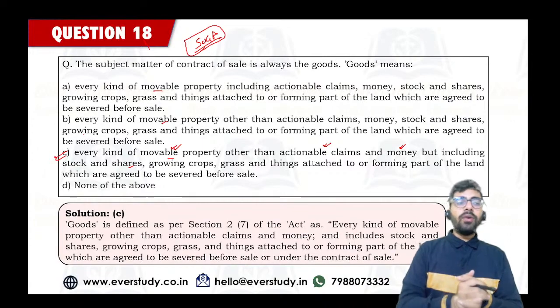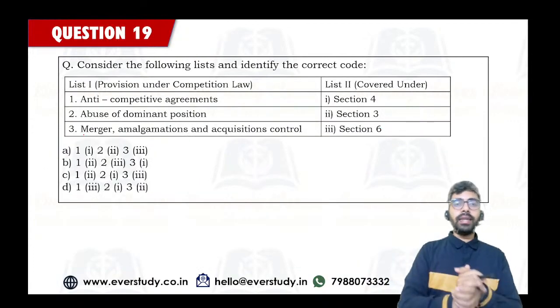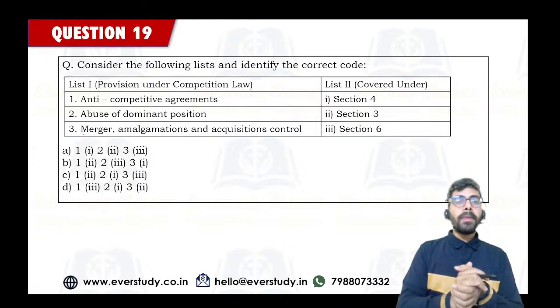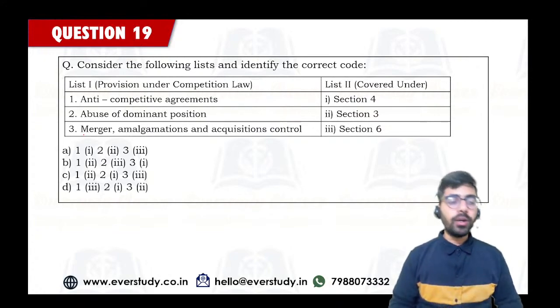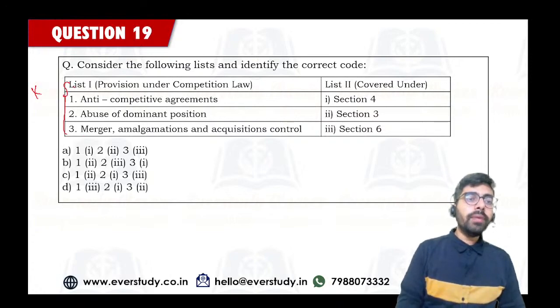Okay, so now let's proceed to the next question. Question number 19. Here we are given two lists, and this is related to your competition law. Anti-competitive agreements, abuse of dominant position, merger, amalgamation, and acquisition control. So these three are the key elements of the competition law.